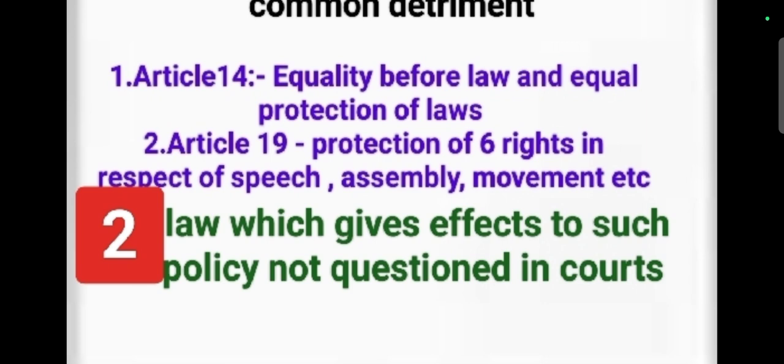Let's come to the discussion of Articles 14 and 19. Article 14 tells about equality before law. Equality means everyone is equal before the law. But whenever it comes to 39B and 39C, from the government's point of view, they provide different resources to some people. They never treat all persons equally, because rich persons can get wealth, but the poor are not able to get wealth with their own hands.